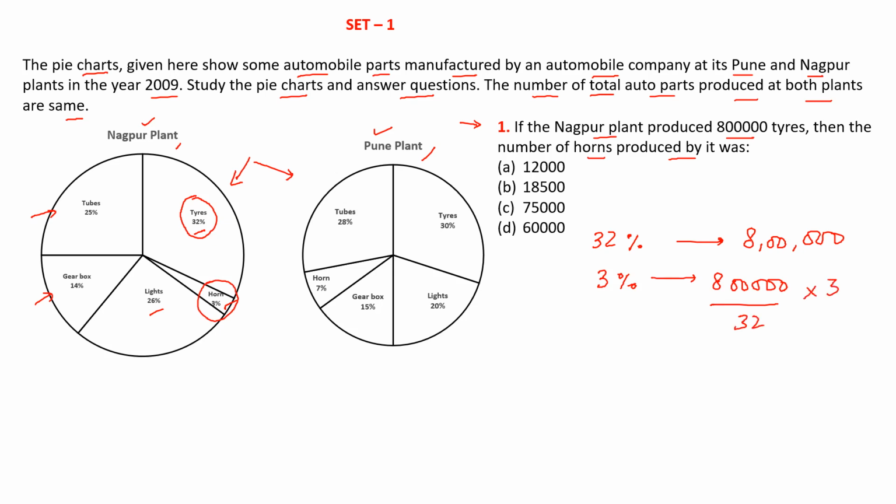So we can calculate it: 8 into 3 is 24 lakh divided by 32, and this will come out to be 75,000. So that is the third option.